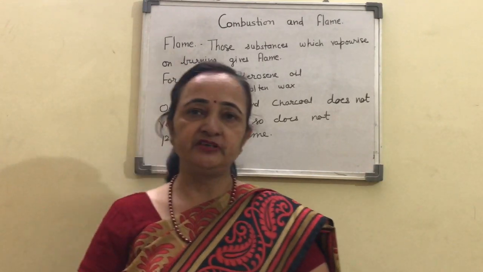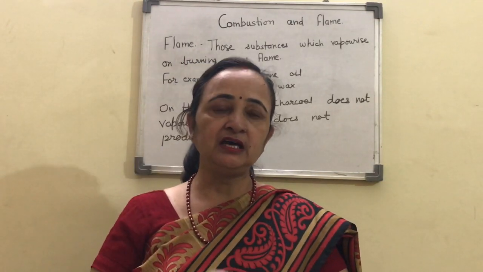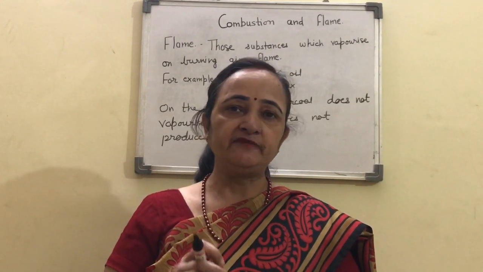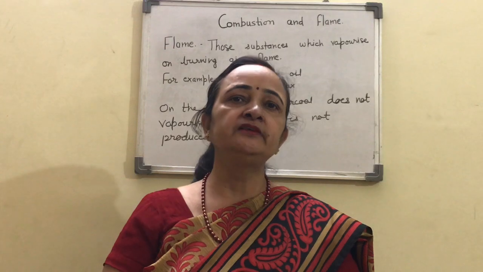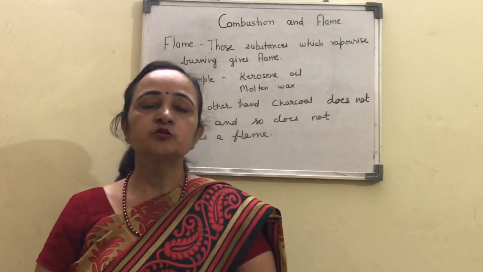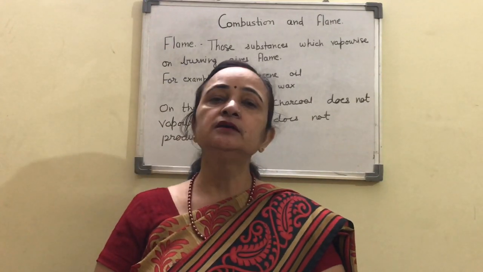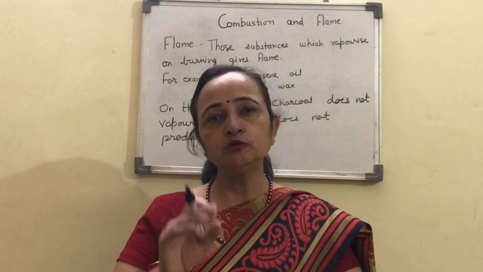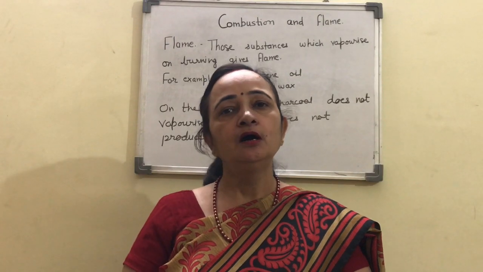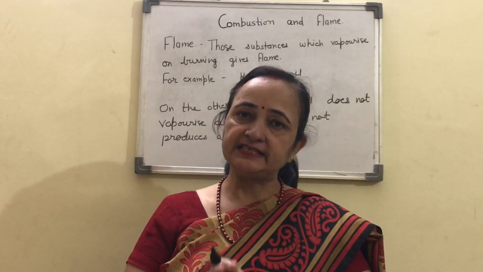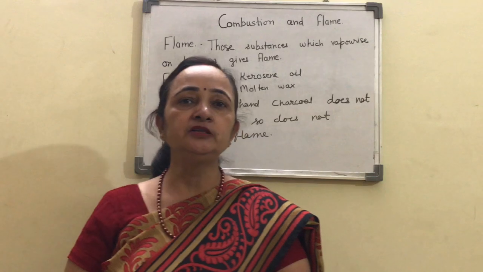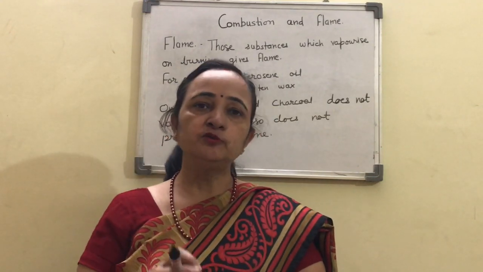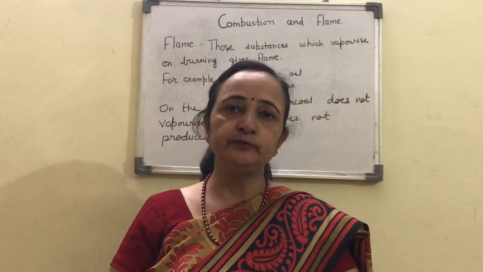Then comes camphor, which we use when we are praying, lighting it in front of God. Kerosene stove you all have seen. Then the charcoal. Out of these five substances, all produce flame except charcoal. When you burn charcoal, it will not produce flame. You have to complete this table in your NCERT book.